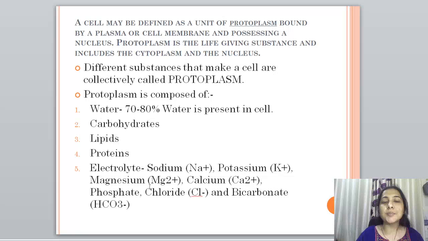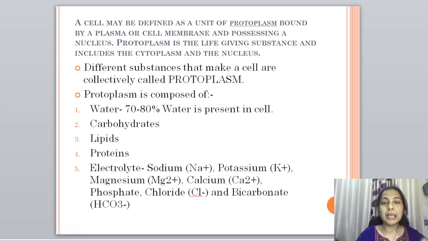The protoplasm is composed of water, majorly water, which is around 70 to 80%. Water is present in the cell. Then there are carbohydrates, lipids, proteins, and electrolytes. What are electrolytes? They are the combined mixture of sodium, potassium, magnesium, calcium, phosphate, chloride and bicarbonate.